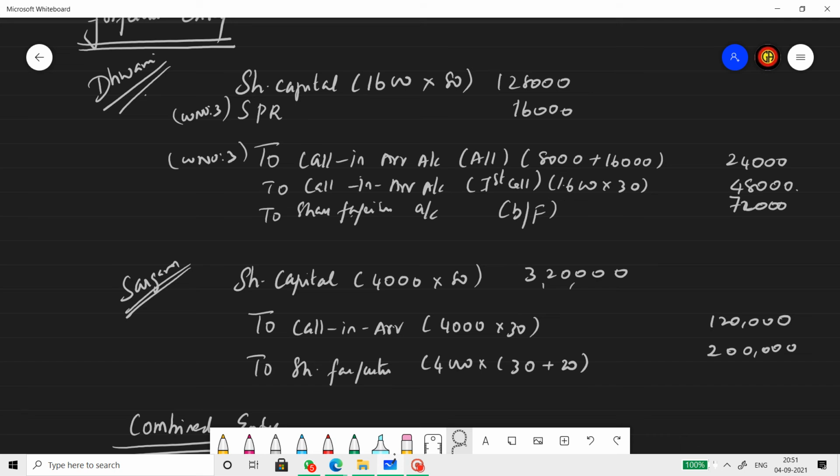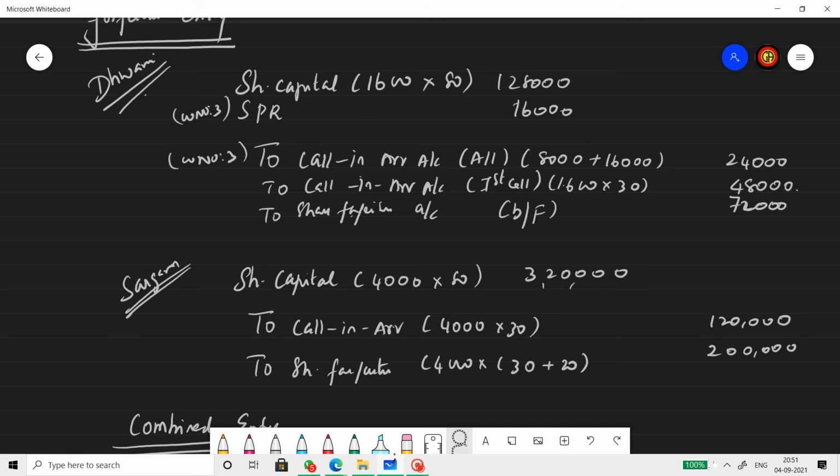Now the first one is forfeiture. Share capital account 1600 into 80 rupees, because the called up value is only till the first call. The final call has not been made. So 1600 into 80. Dhwani didn't pay the allotment, so that means she didn't pay the SPR also. So SPR will be debited. But don't fill this amount right now. You can't fill this amount right now, so this will be left empty. Share capital we can fill, SPR we leave blank.